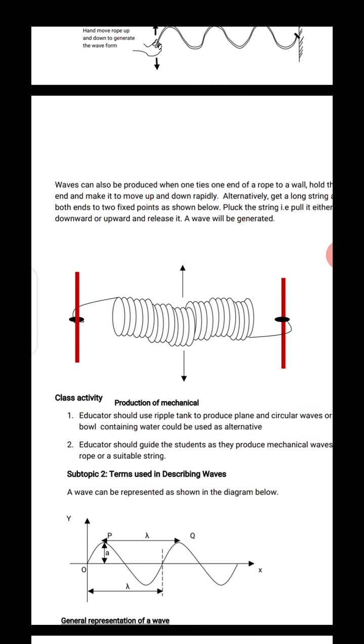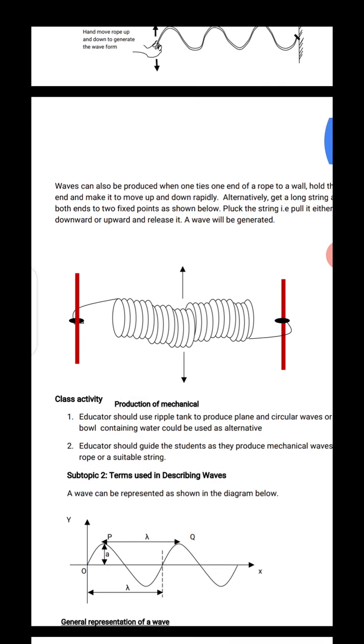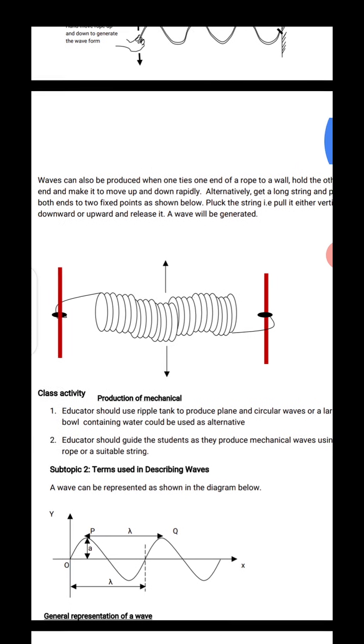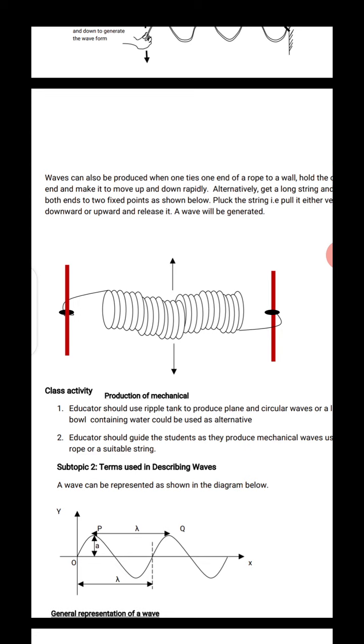One end is fixed, the second end is fixed. When you pluck the string, you strike it up and down. You will see that a wave will be generated downward or upward, and it will spread towards the right and towards the left by the time you strike the string, because the two ends are already fixed.